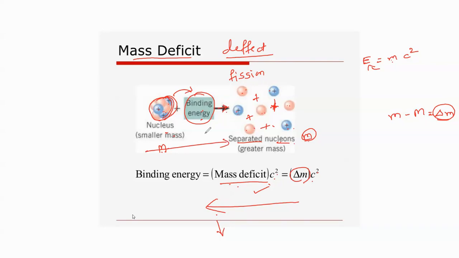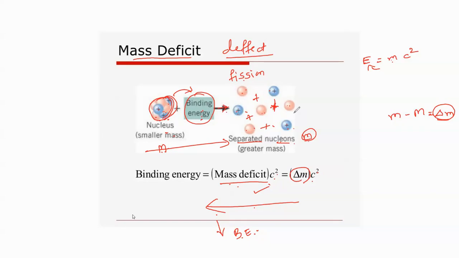In the fission process, we need energy to separate the nucleus, and in the fusion process, binding energy is emitted if we collect the nucleons and bind them together as a nucleus. That process is called fusion. Fusion and fission are exactly opposite processes.